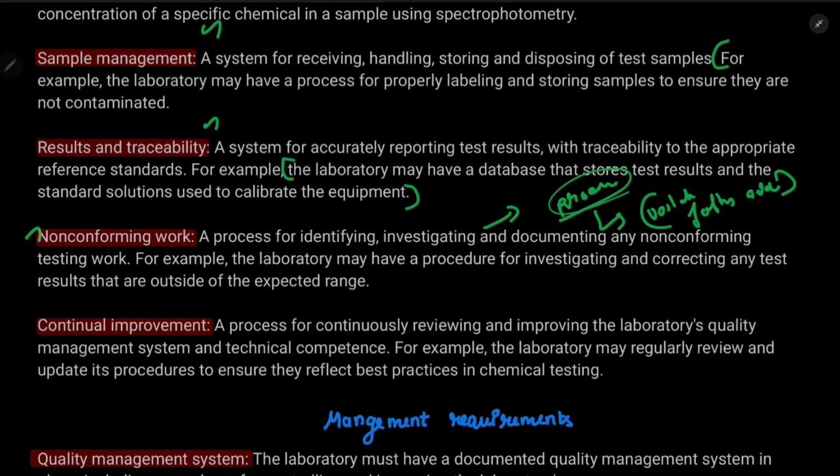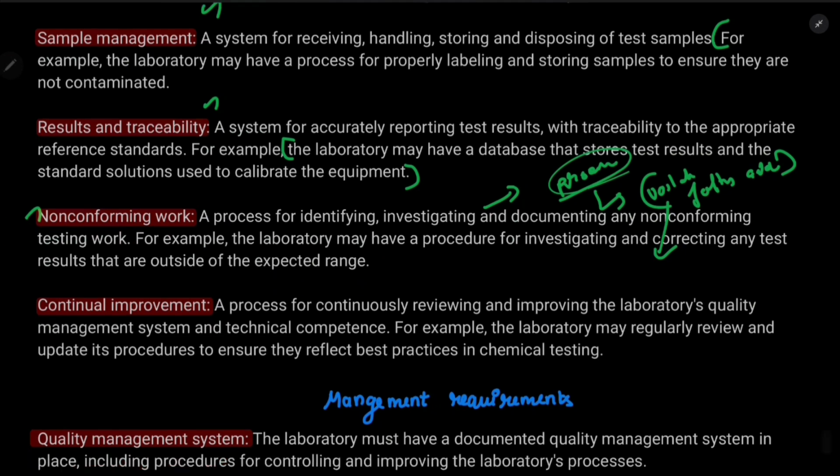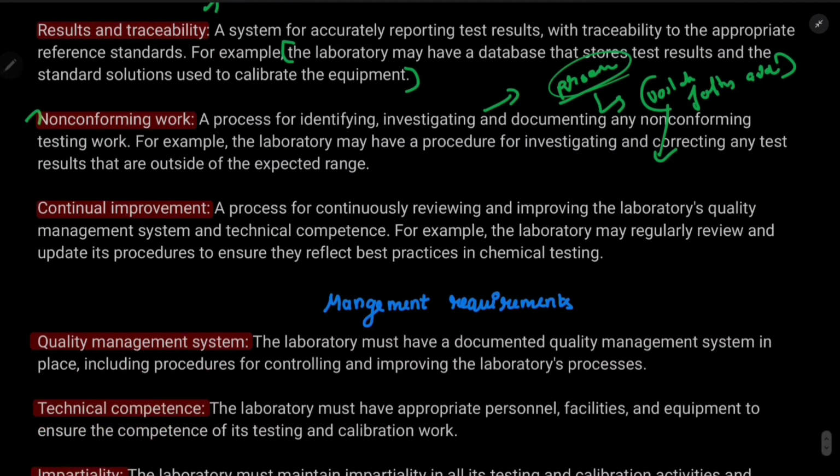Okay, so they should mention if there is any non-conforming work, which is out of the scope, outside of the expected range. And continual improvement: if, for example, in the next month or next year I have a proper amount of investment, then I will do this procedure. Next year I will do the volatile fatty acid test also. I can make the equipment which can do this process also. So that is continual improvement.